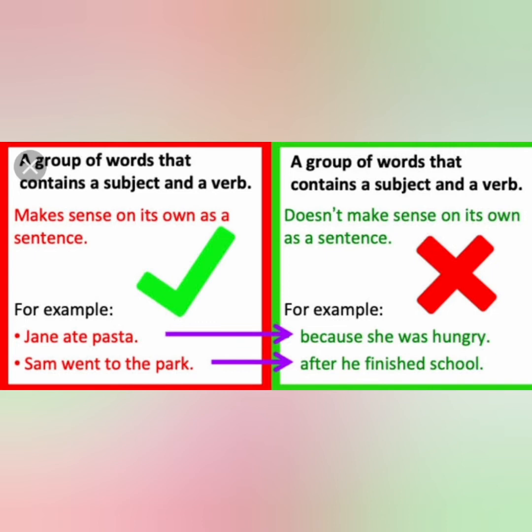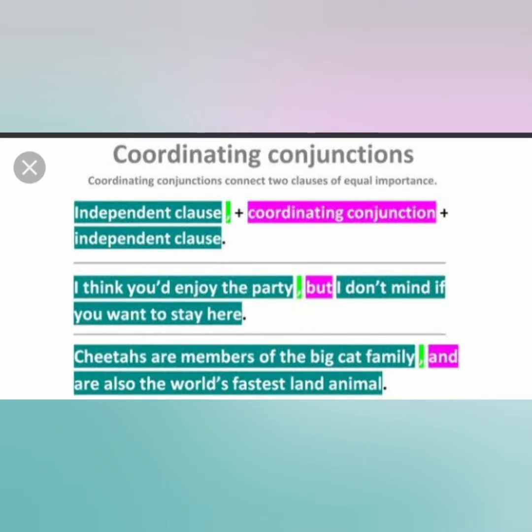So let us see the different types of conjunction. Already you know that a conjunction is used to join words or sentences. Now let us see coordinating conjunctions. A coordinating conjunction connects two clauses of equal importance. Equal importance means independent clause plus coordinating conjunction plus independent clause. For example, "I think you enjoyed the party, but I don't mind if you want to stay here." "Cheetahs are members of the big cat family and are also the world's fastest land animal."